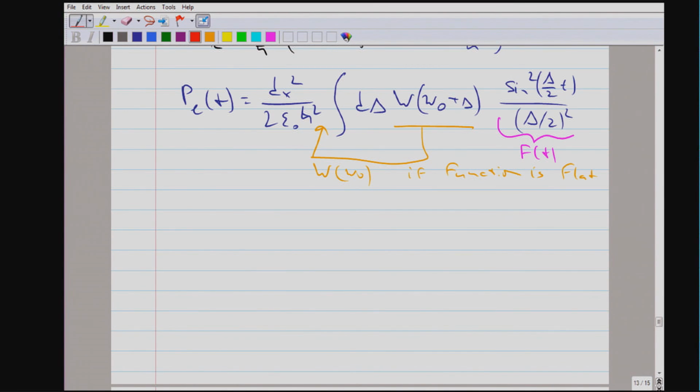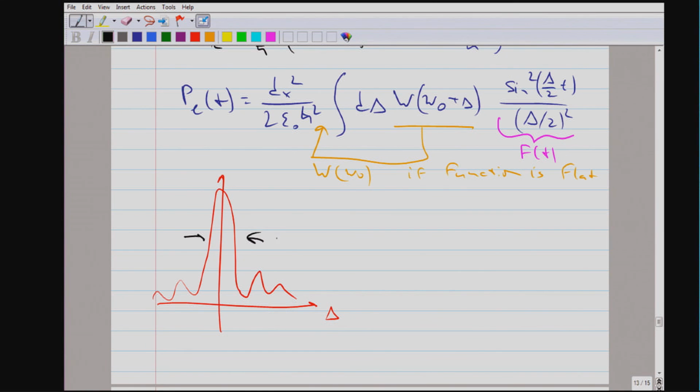If I plot this function versus delta, we have something which has wiggles, then there is a maximum and it has wiggles.